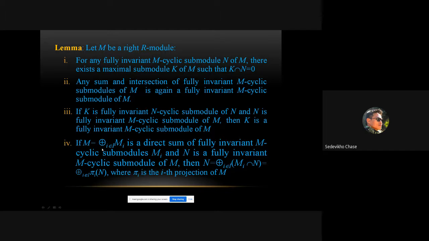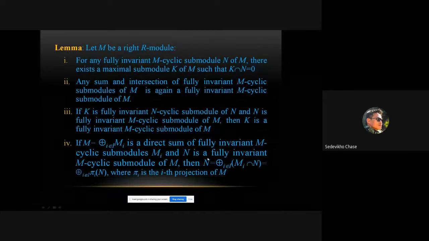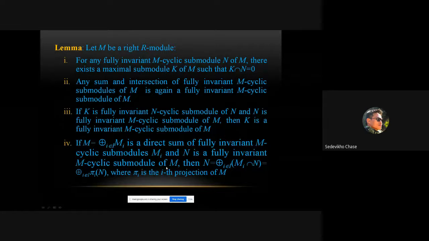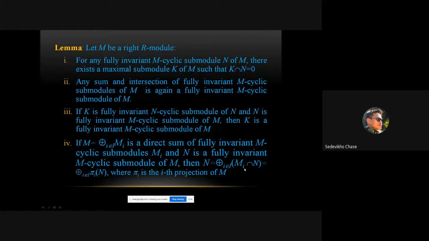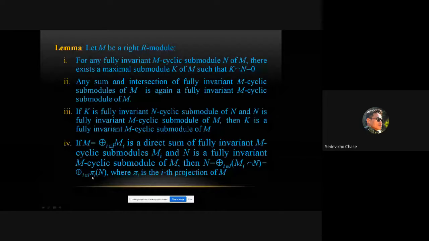And then if M is a direct sum of Mi, where I is some index set, a direct sum of fully invariant M-cyclic submodules Mi, and N is a fully invariant M-cyclic submodule of M, then N can be written as the direct sum of Mi intersection N, which is equal to the direct sum of πi(N), where πi is the ith projection of M.